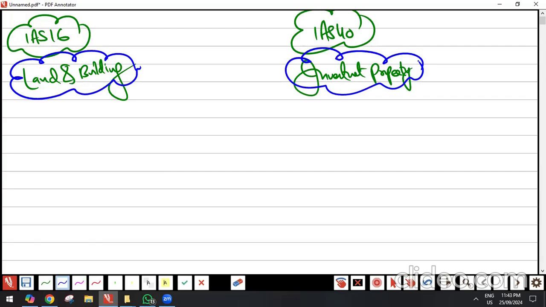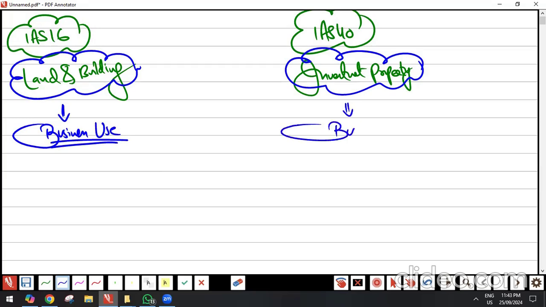But what is the difference? IAS 16 land and building is business use, the land and building used in the business. Investment property is no business use. So no business use means rented out,